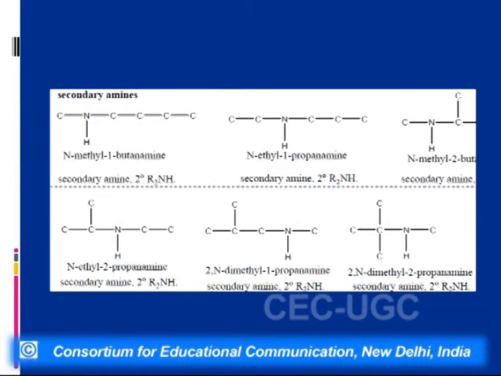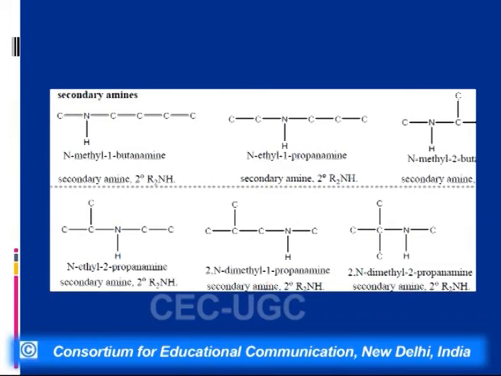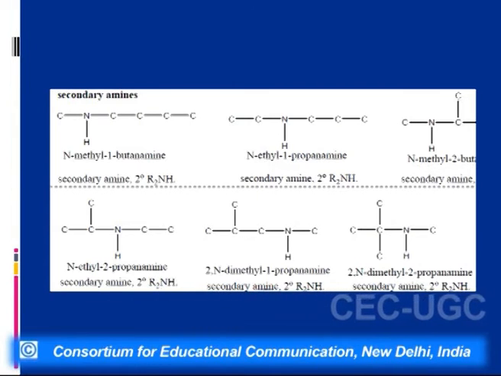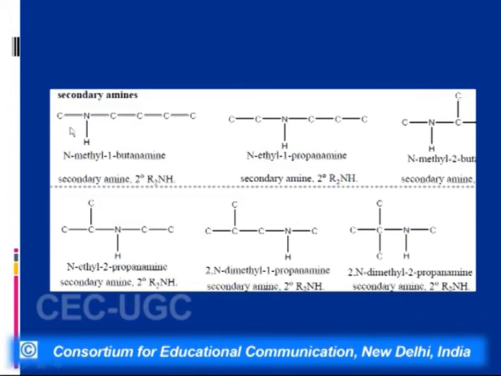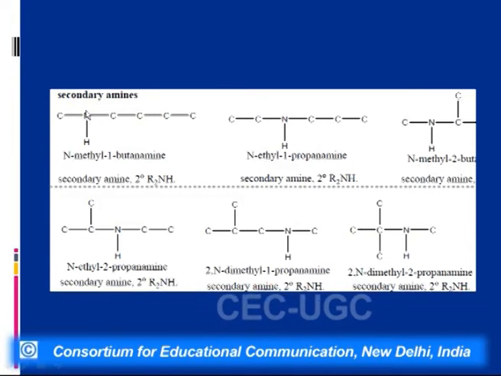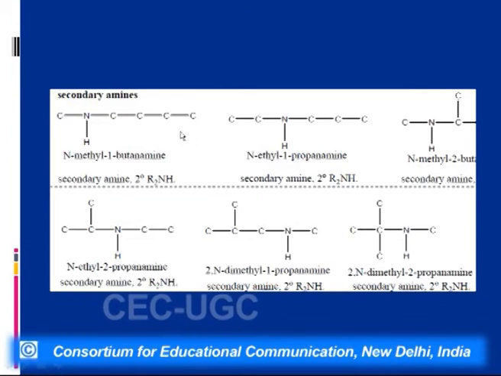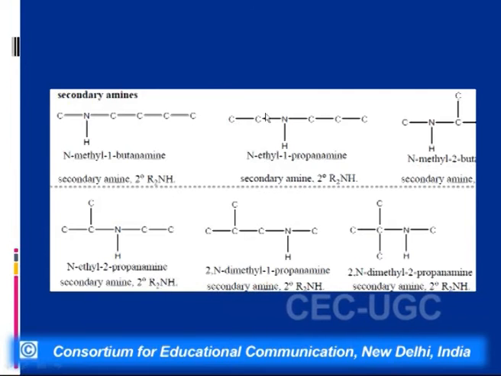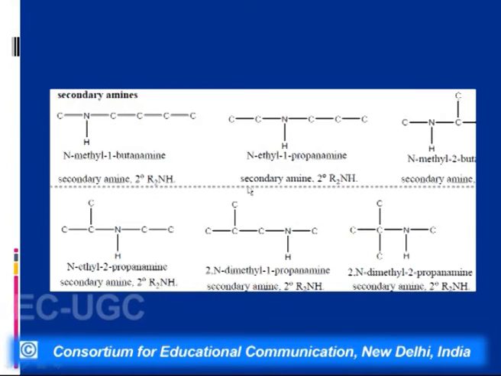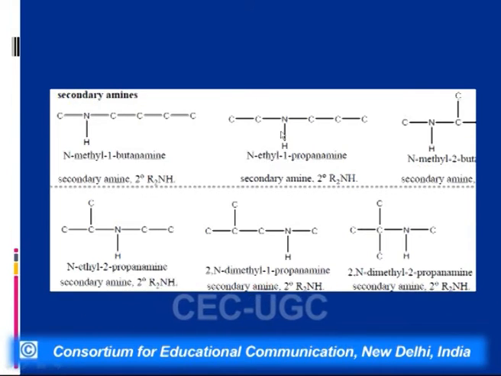Not only this, these secondary amines are functional isomers of primary amines and tertiary amines, and among themselves they show metamerism. For example, if we look here, the functional group is NH, but on one side the group is methyl and on the other side the group is propyl. Here the group is methyl, and in this case the group is ethyl, and here the group is propyl and butyl, and here the group is propyl. So what are these? These are metamers. All these are examples of metamers.